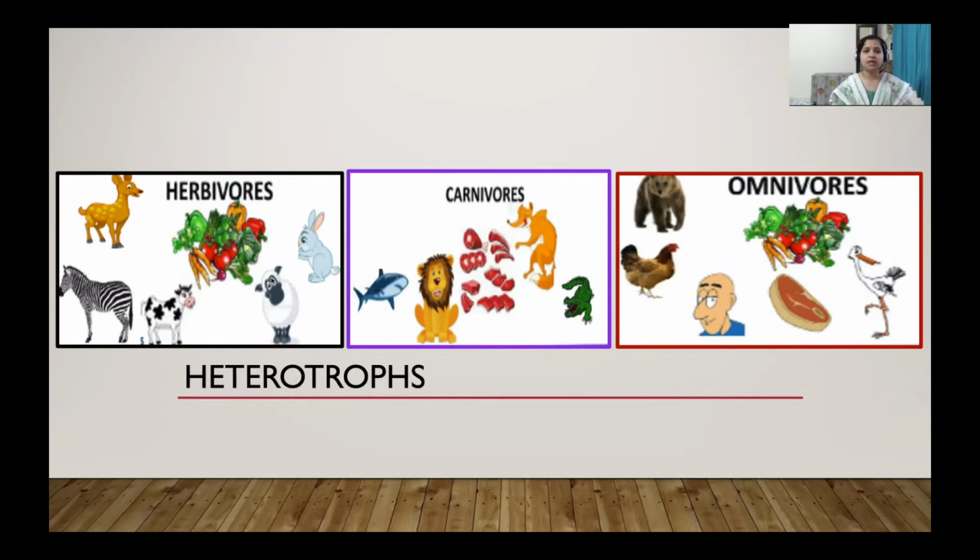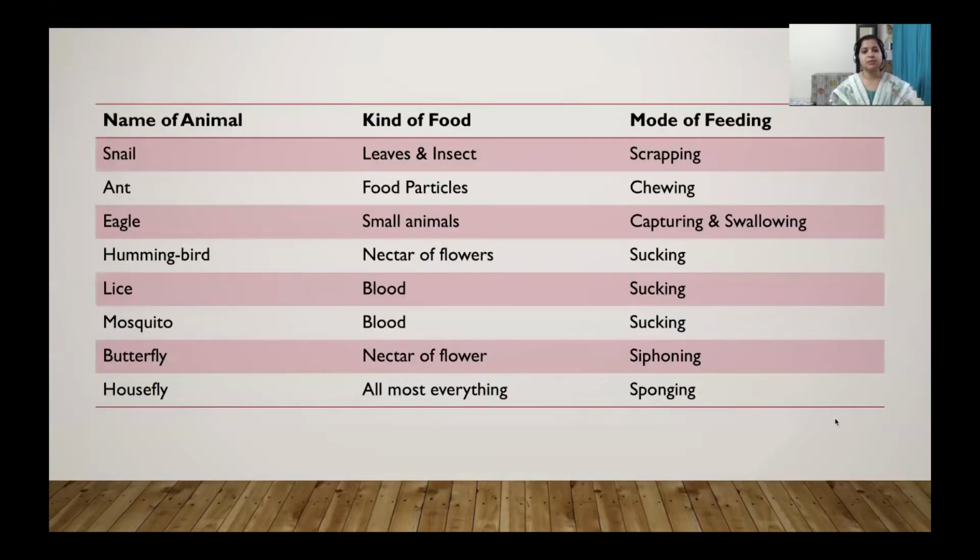The herbivores eat only plant products, whereas the carnivores eat the flesh of other organisms, and the omnivores eat both plant products and also meat. But the intake of food, or ingestion, varies from organism to organism.